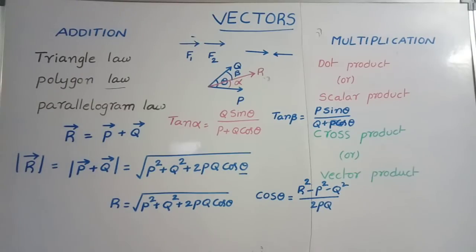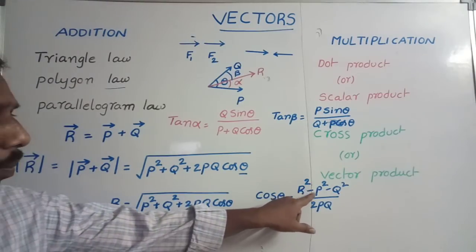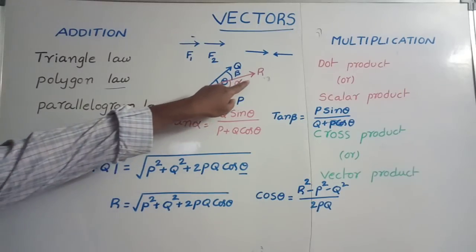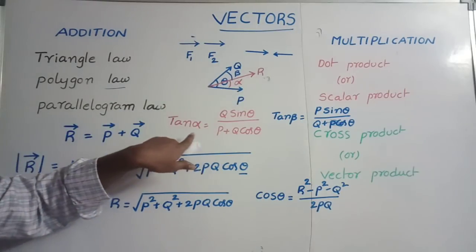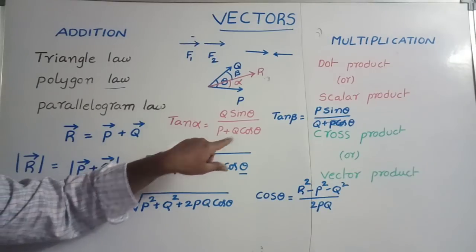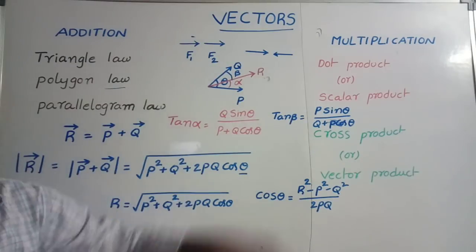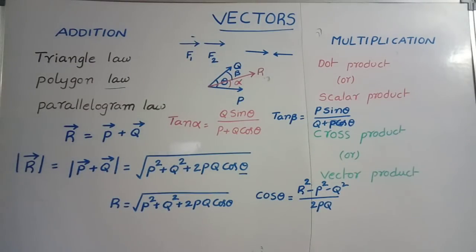Two vectors are making a certain angle. To find the resultant, R is equal to the root of P square plus Q square plus 2PQ cos theta is the formula. From this, squaring on both sides and simplifying, we get cos theta is equal to R square minus P square minus Q square by 2PQ. To calculate the angle between the resultant and P bar, we use tan alpha is equal to Q sin theta by P plus Q cos theta. The angle between the resultant and Q bar is given by tan beta is equal to P sin theta by Q plus P cos theta.